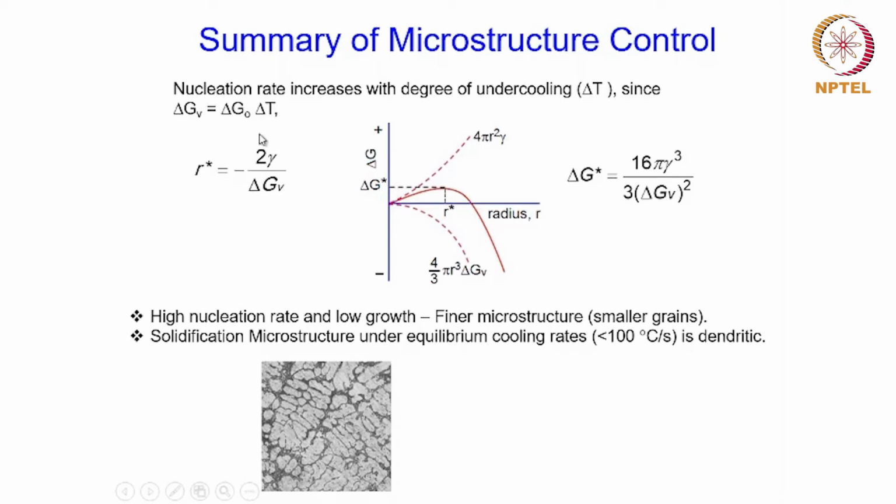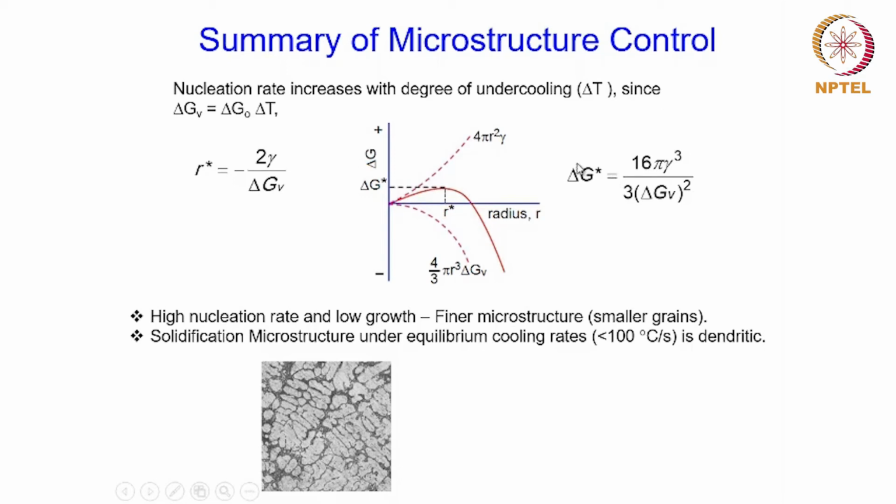So here you can see that the volume free energy change is directly proportional to the undercooling. And now if you come to this particular relationship over here for the critical size of the nucleus, you see that the critical size decreases as the delta GV increases.